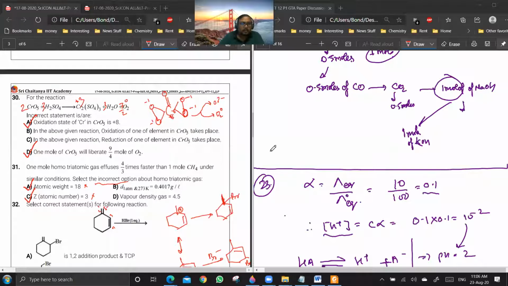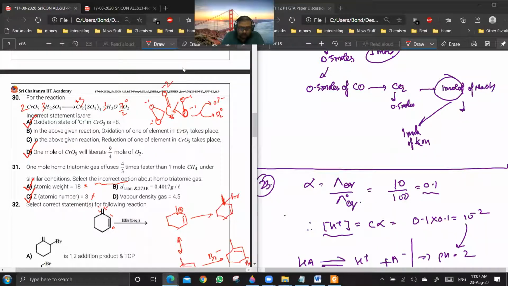It should be +6 only. So this is an incorrect statement. Chromium cannot have more than +6, and if it is +6, this means there are some peroxide bonds. So we know that CrO5 has a butterfly structure. So Cr is +6. There are 4 oxygen atoms with -1 oxidation state and 1 oxygen atom with -2 oxidation state. This one is -2.